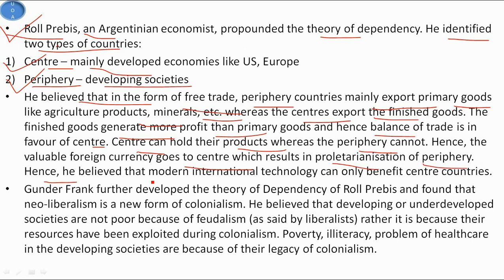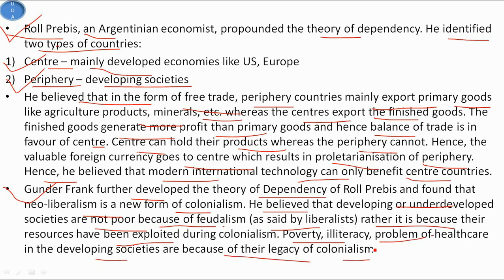So he believed that modern international technology can only benefit the center countries. Then another German economist, Andre Gunder Frank, further developed Raul Prebisch's theory of dependency and found that neoliberalism is a new form of colonialism. He believed that developing or underdeveloped societies are not poor because of feudalism, as said by the liberalists, rather it is because their resources were exploited during colonialism, and hence poverty, illiteracy and problems of healthcare in developing societies are because of their legacy of colonialism.